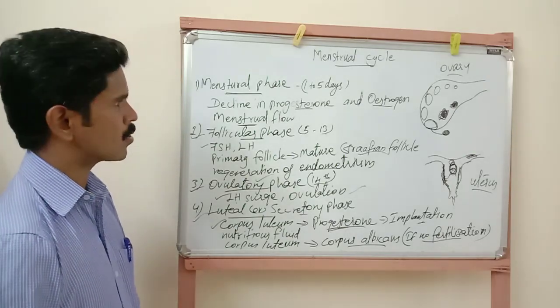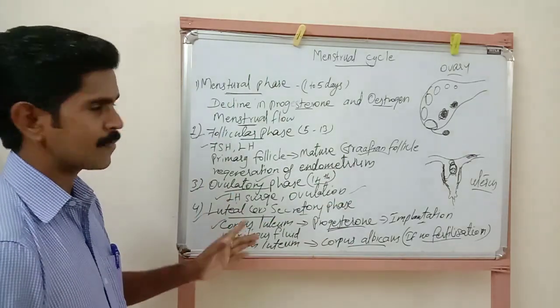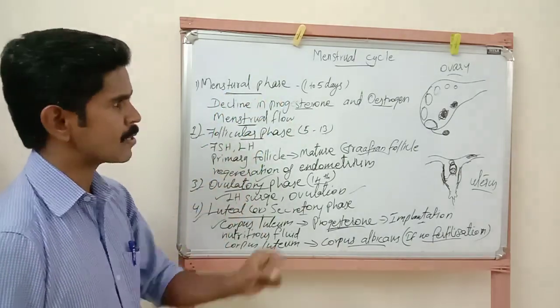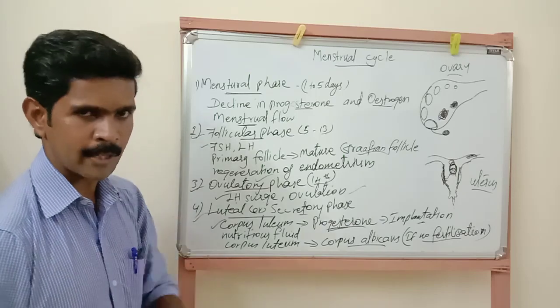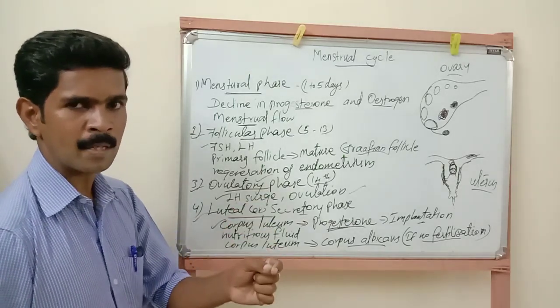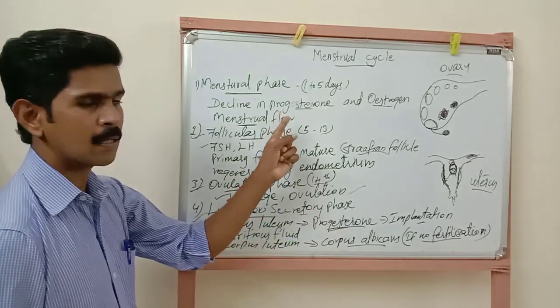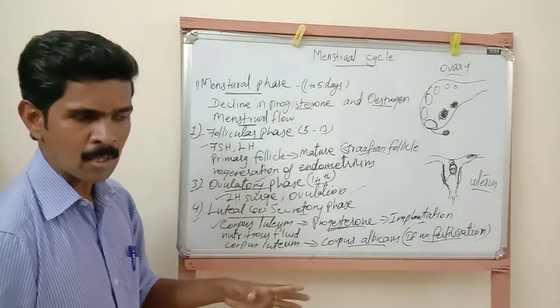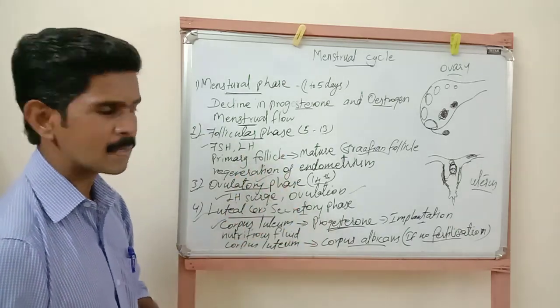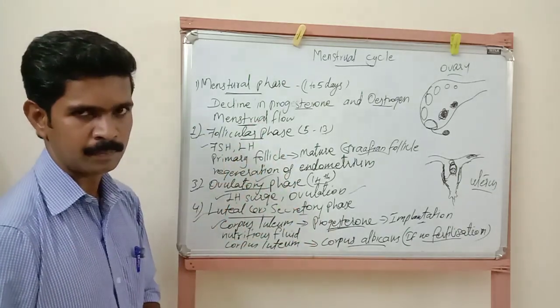Understand, my dear students? So once again, repeat all the four stages. The first phase is called menstrual phase. During this phase, the amount of progesterone and estrogen hormone is reduced. Because of this reason, the wall of the endometrium and the blood vessels which are present inside the endometrium break down. So a fluid-like substance is released from the uterus. This is called menstrual flow.